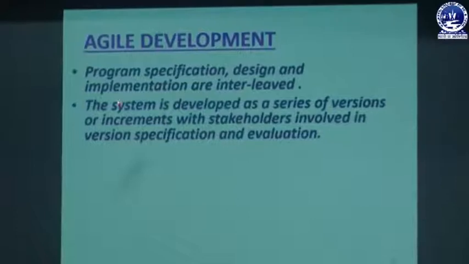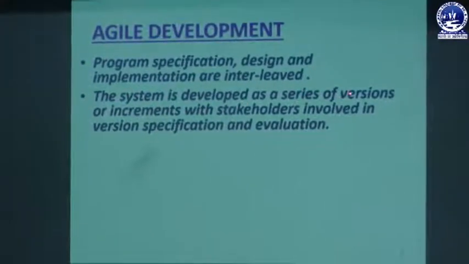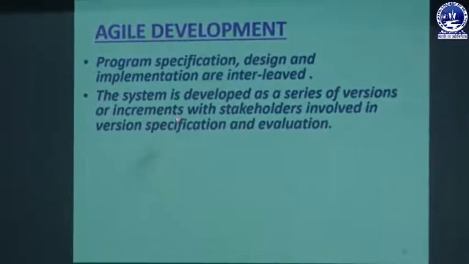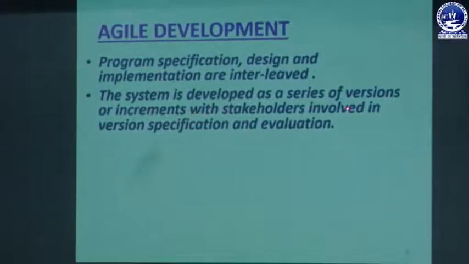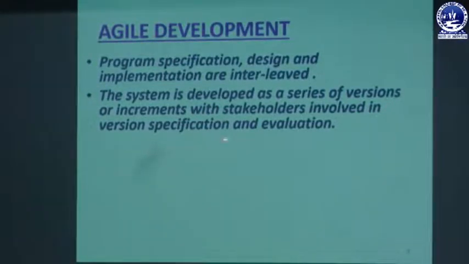The next is that the system is developed as a series of versions or increments, with stakeholders involved in version specification and evaluation. We have already discussed that. So who are the stakeholders for the software? A stakeholder means any person who is directly or indirectly involved with the software development process.